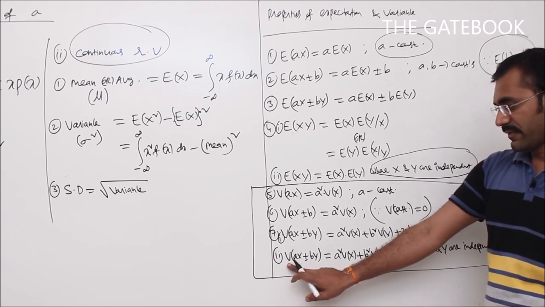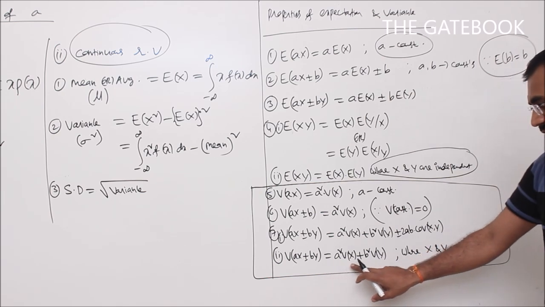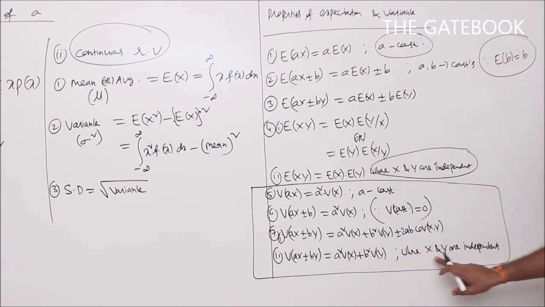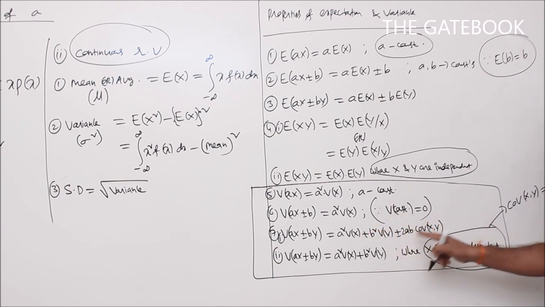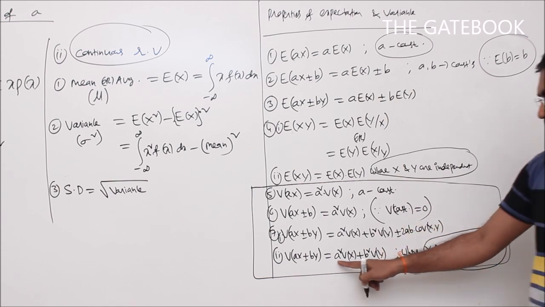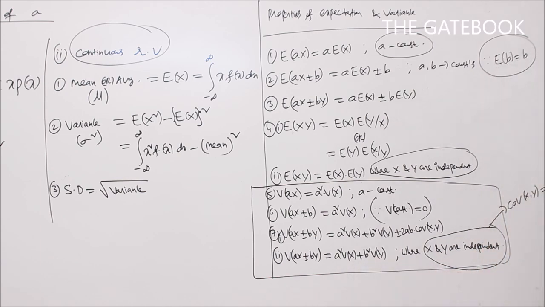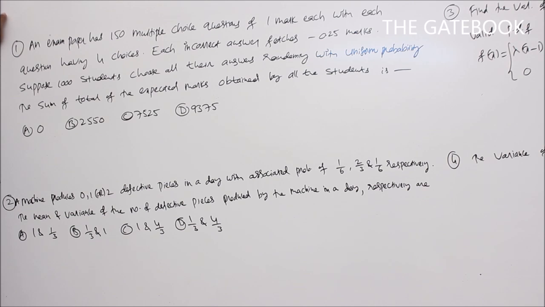Similarly, variance of aX plus or minus bY is equal to a square variance of X plus b square variance of Y, where X and Y are independent. Whenever X and Y are independent, the covariance of X comma Y will become 0, so the third term will become 0 and we get a square variance of X plus b square variance of Y. These are the properties of expectation and variance. Next we'll do problems on random variables.